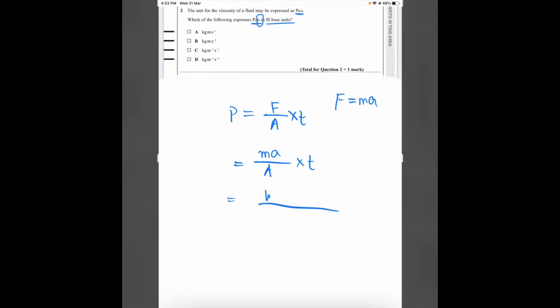The mass is in kg, acceleration is in meter per second square, the area is in meter square, and the time is in seconds. So we will have kg meter second divided by second square meter square, which is kg by second meter. So the answer to this question is C.